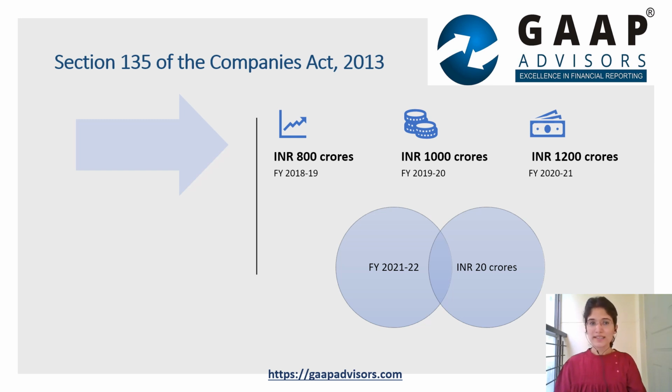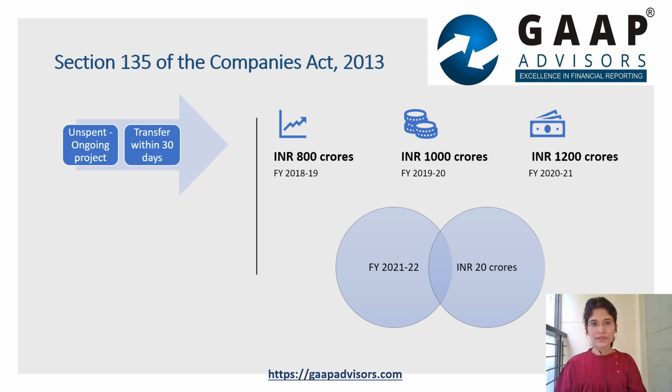Therefore, taking the example appearing on your screens, a company that has made net profits in financial years 18-19, 19-20 and 20-21, with average net profits of the 3 years being rupees 1000 crores, is obliged to spend rupees 20 crores on CSR in the financial year 21-22.